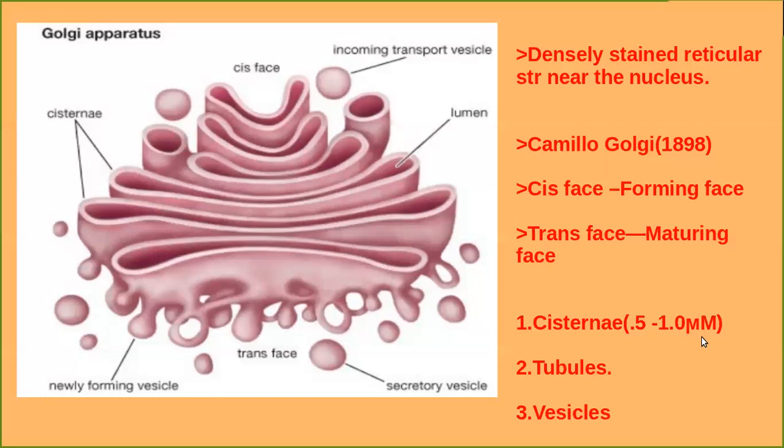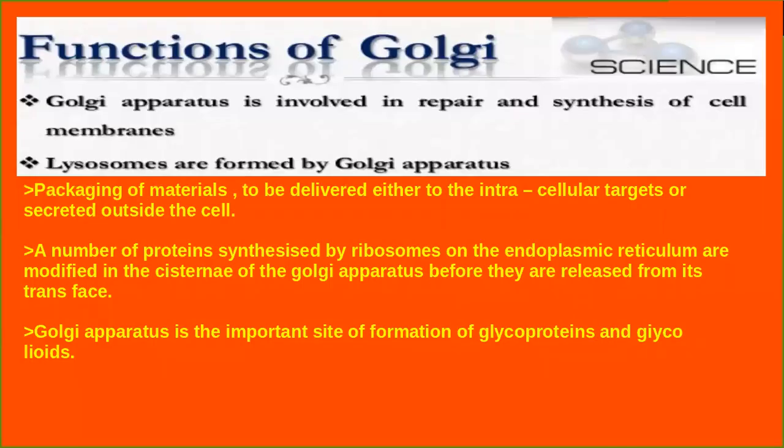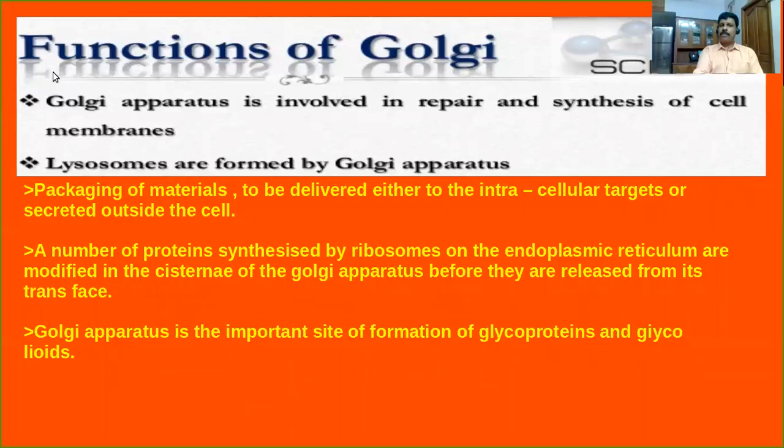Okay, this is actually the structure of Golgi apparatus. Now we are going to discuss the most important functions of Golgi apparatus. Listen, dear students, the most important function you are very familiar with: the Golgi apparatus is involved in the repair and synthesis of cell membrane. Lysosomes are actually formed by Golgi apparatus. We will discuss that later.